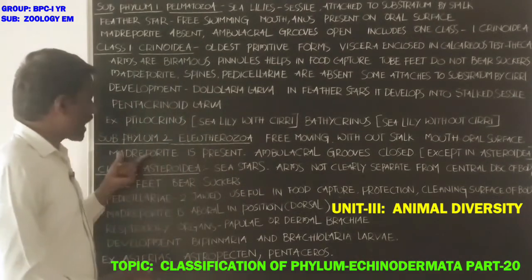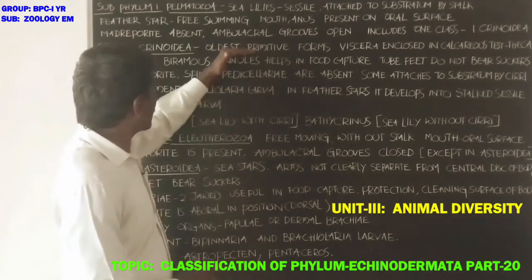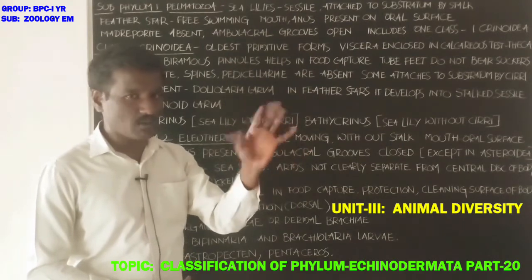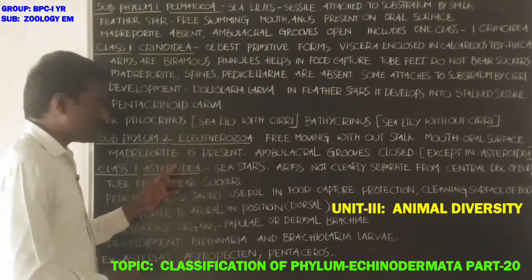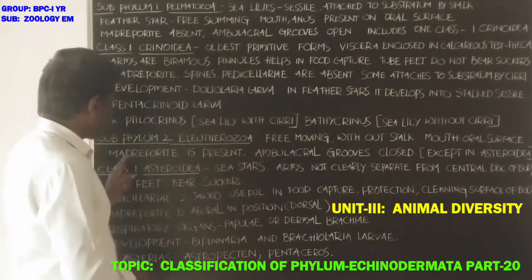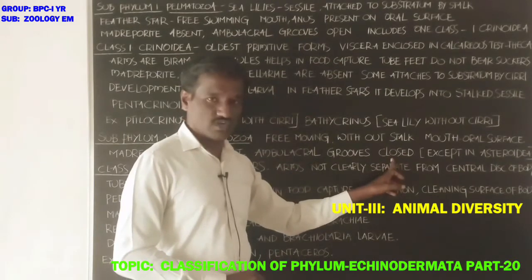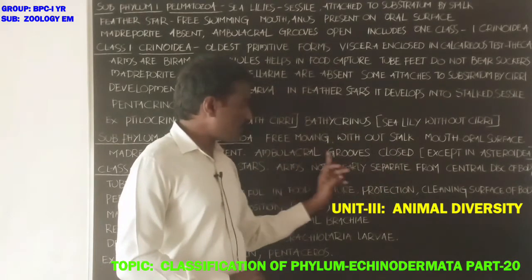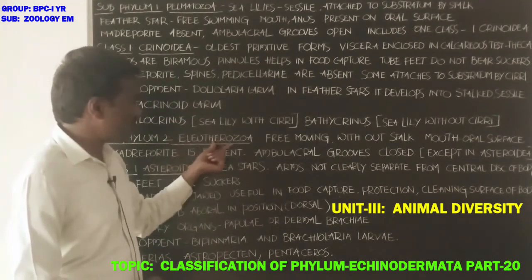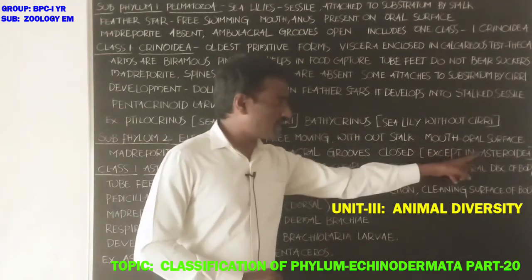Next, madreporite is present. In these animals, madreporite, spines and pedicellariae are present. Ambulacral grooves are closed, which is important, in subphylum Eleutherozoa, except in Asteroidea.